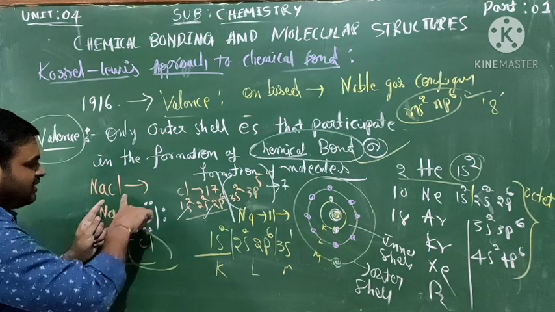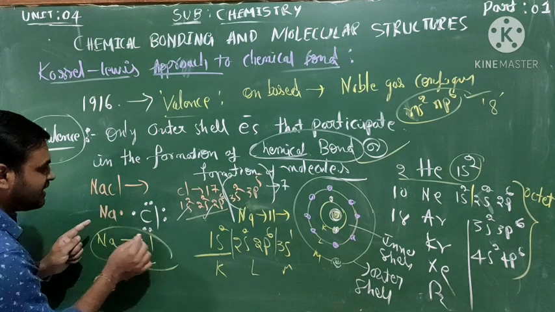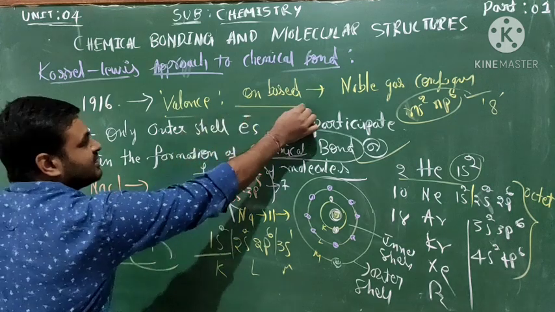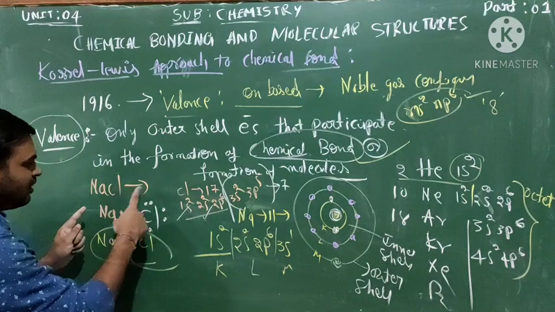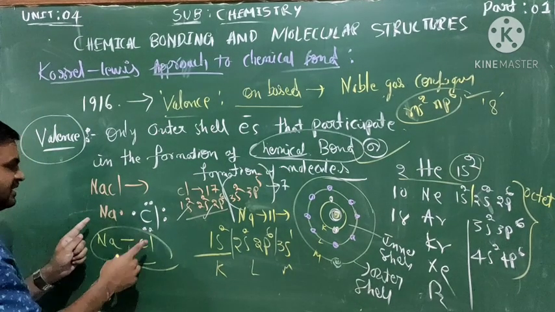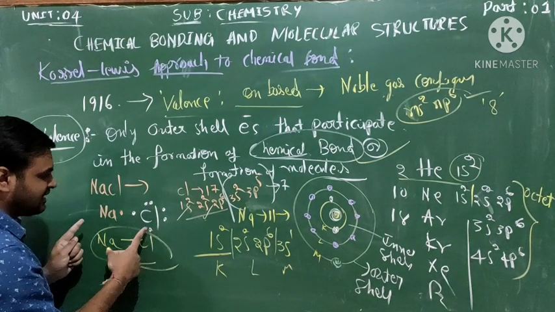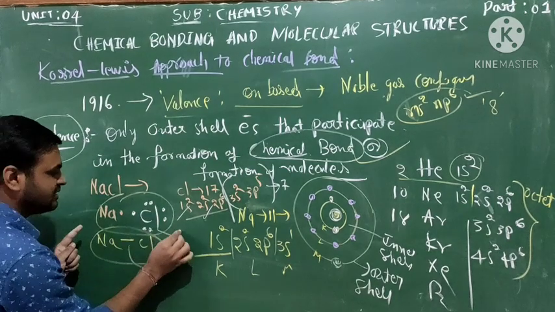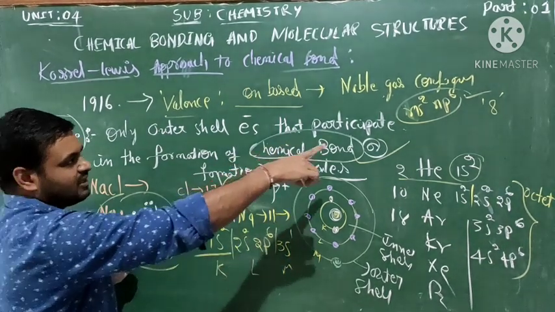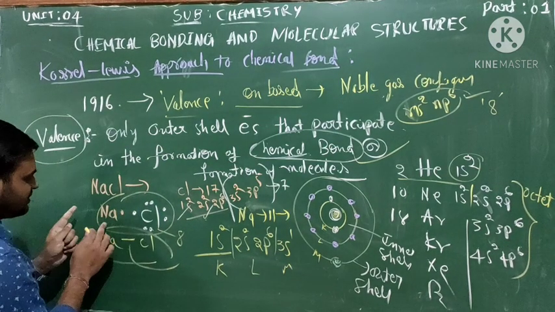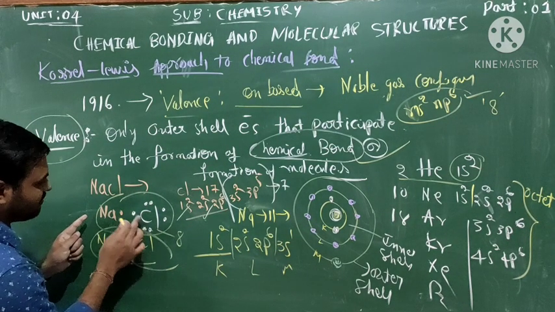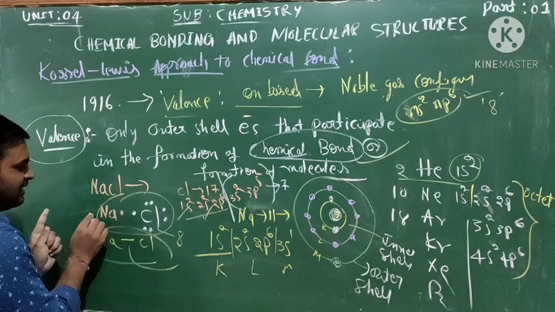Do you observe how many electrons are there, based on the noble gas configuration? 8 electrons: 1, 2, 3, 4, 5, 6, 7, 8. This obeys the noble gas configuration. Sodium also has 8.